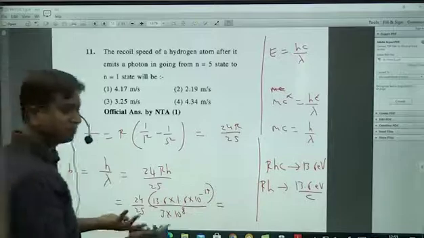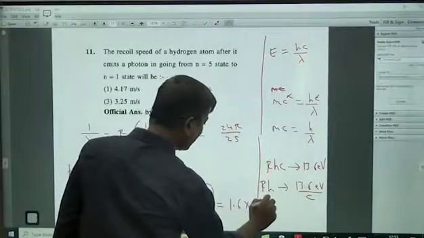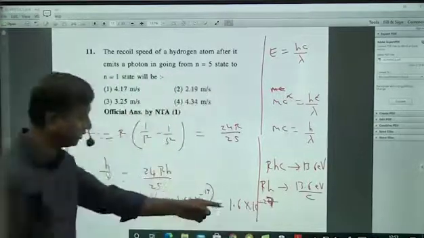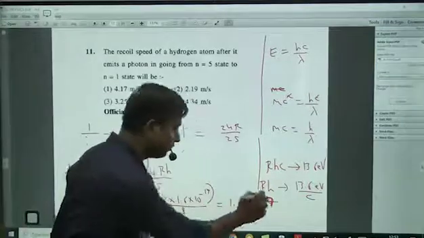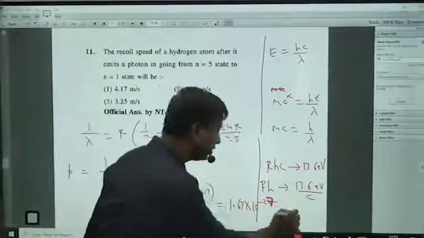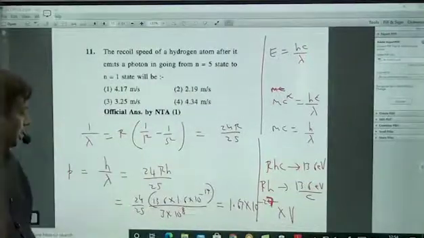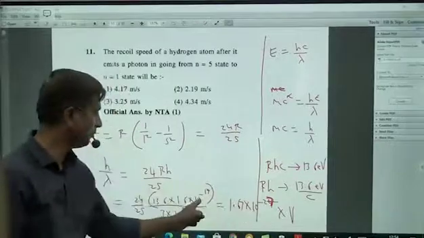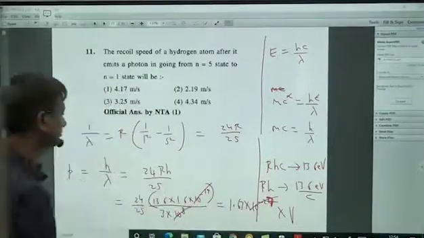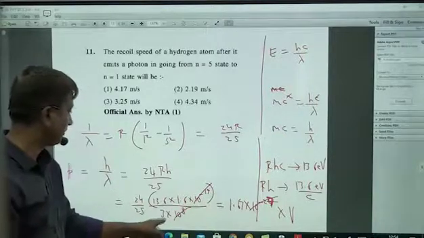So 1 proton means the mass of the proton, how much? 1.67 into 10 power minus 27 kgs, into v. This v you have to find out. This you bring here and do all that calculation. See, 27 will come here, 27 minus 19, 8 gone. So 1.6 will come here, right?